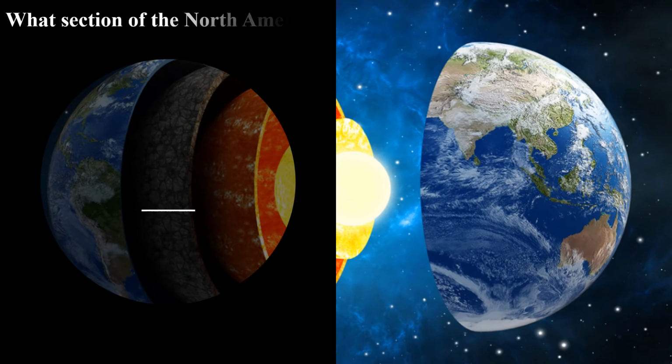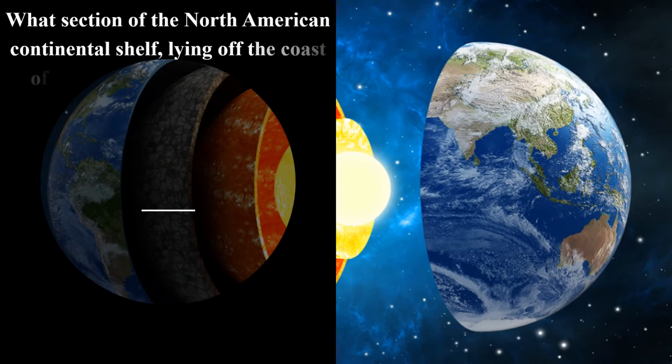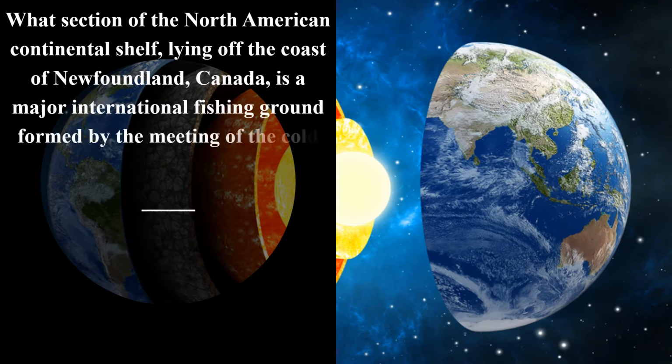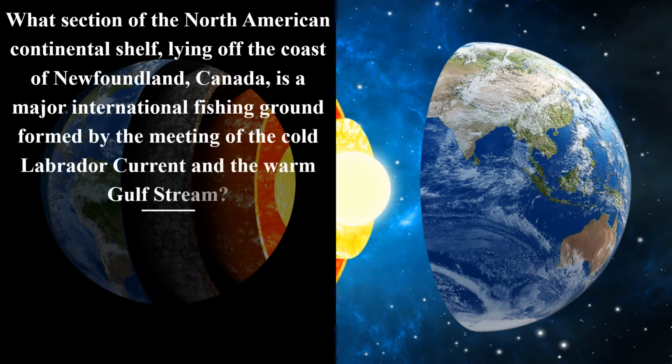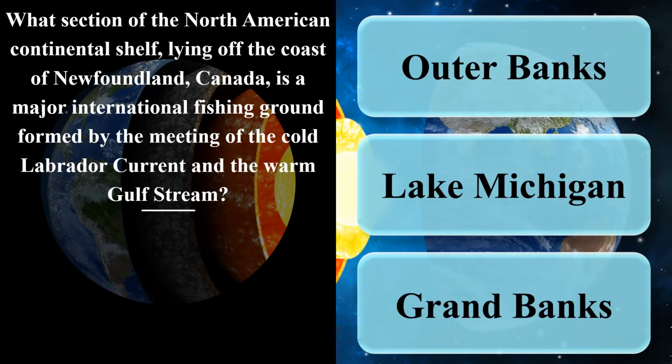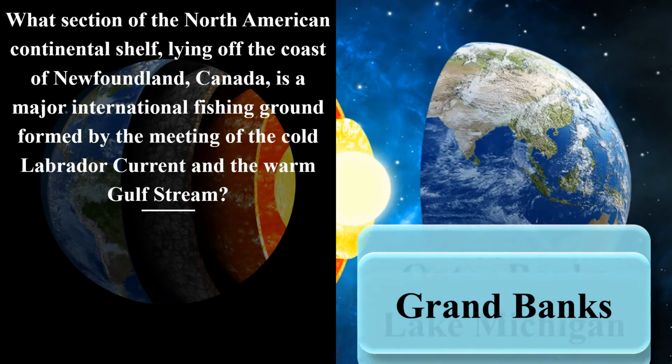What section of the North American continental shelf, lying off the coast of Newfoundland, Canada, is a major international fishing ground formed by the meeting of the cold Labrador Current and the warm Gulf Stream? Outer Banks. Lake Michigan. Grand Banks.